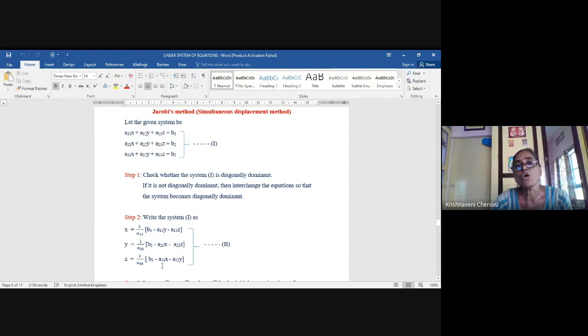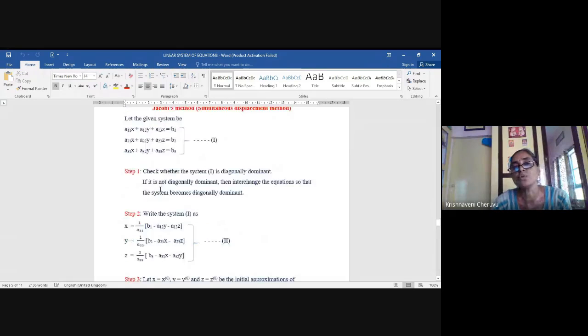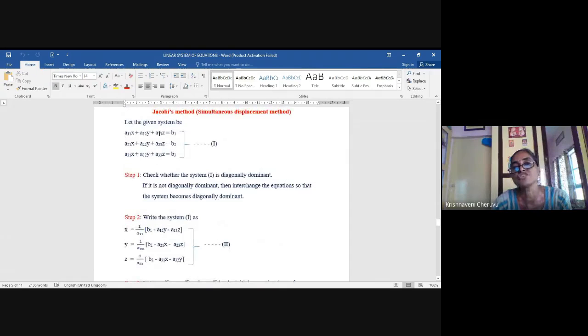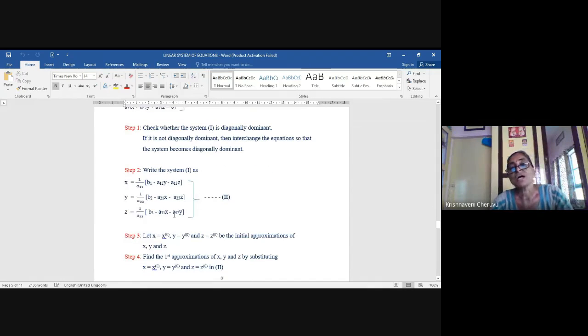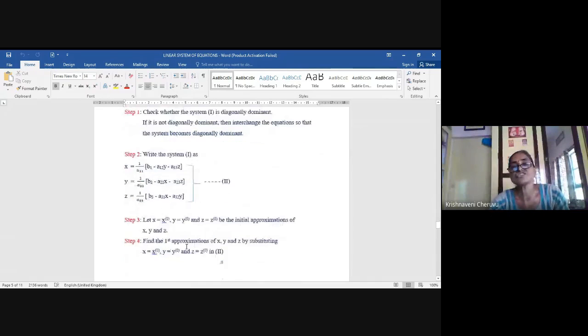Okay, and now the second step, how will you write? x is equal to, you bring all these terms to the right side and divide by a11. And y you have to write from the second equation, bringing every term to the right side, and write y is equal to everything divided by a22.